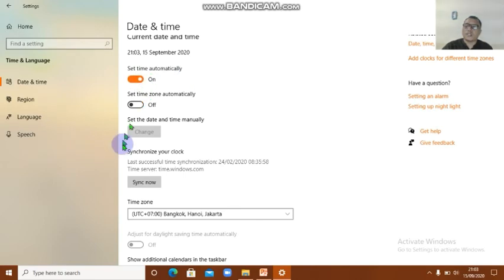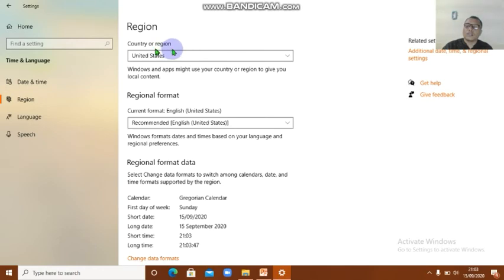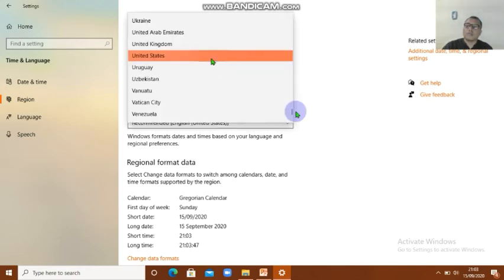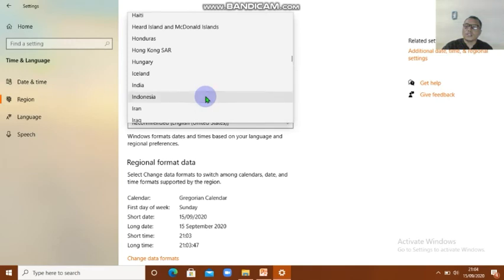And the region, the country or region here, is United States. But if you want to change it, maybe Indonesia is also here, country Indonesia, this one.